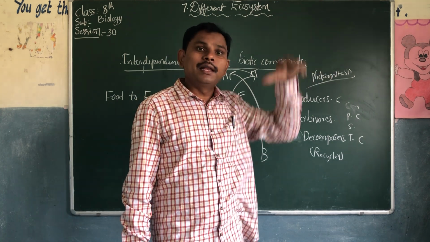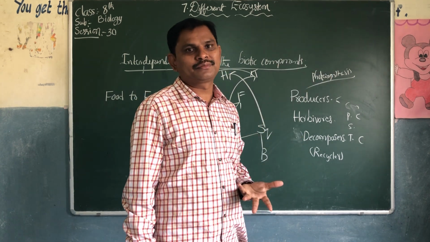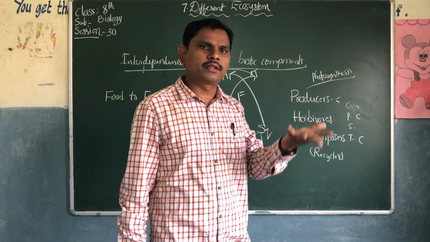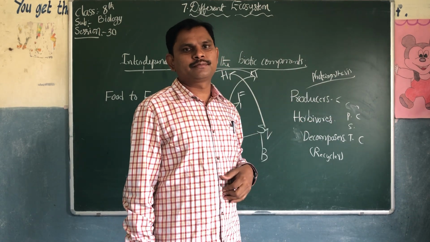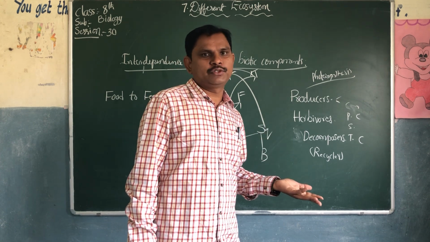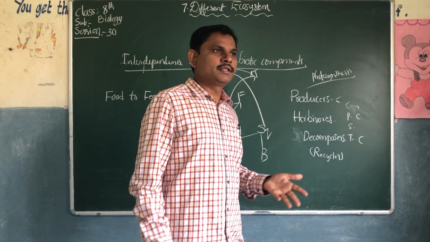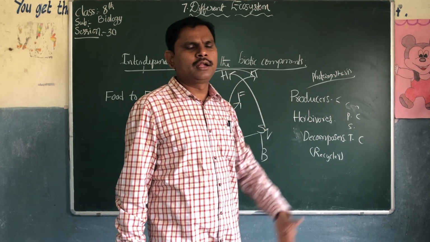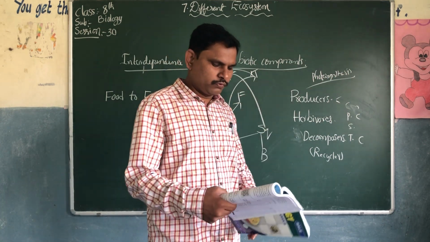There will be fewer primary consumers. If the number keeps increasing, one day they will not get food from the primary consumers. If there are no primary consumers, the number of plants will increase. So there is a total disturbance in the food web.